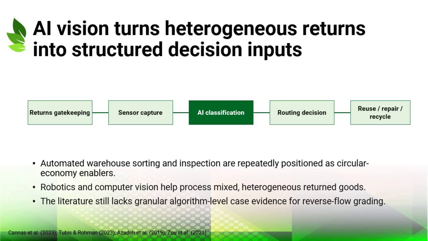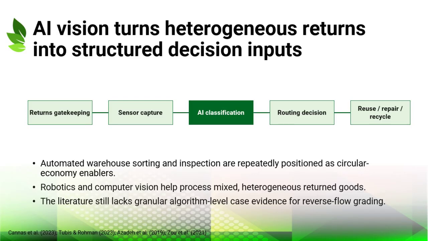This slide shows how AI vision can convert messy reverse flows into structured decision inputs. The process begins with returns gatekeeping, where mixed goods enter a warehouse or processing facility. Sensor capture then creates visual or other data about the returned item. AI classification uses that information to identify type, condition, or quality category. The routing decision then determines whether the item should be reused, repaired, remanufactured, recycled, or disposed of.